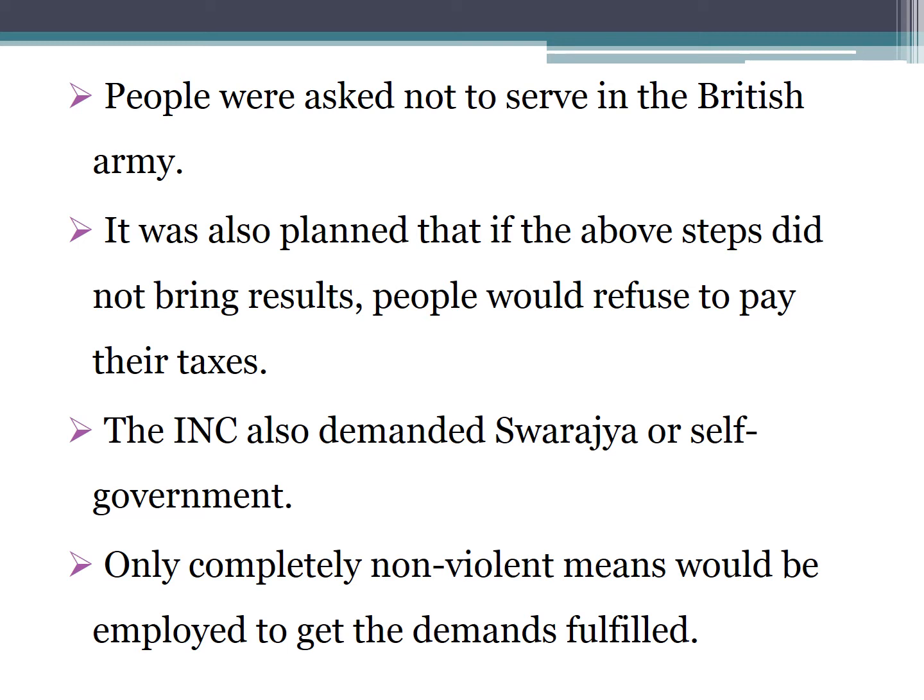Army. So in that period, two-thirds of the British Army consisted of Indians, and Gandhi gave an ultimatum that they should not serve in the British Army. It was also planned that if these steps did not bring results, people would refuse to pay their taxes. Actually, Gandhi said that if we follow all these programs, we will achieve Swaraj in 1 year. So if the British fail to accept our demands, then we will start not paying taxes. So Indians should refuse to pay their taxes.